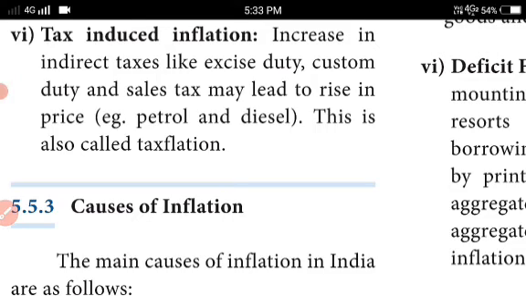This is also called taxflation. Underline it, taxflation. These are the other types of inflation on the basis of inducement. Inducement means enhancing. So what are they? Currency inflation, credit inflation, deficit induced inflation, profit induced inflation, scarcity induced inflation, tax induced inflation.